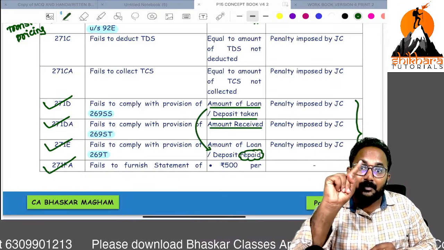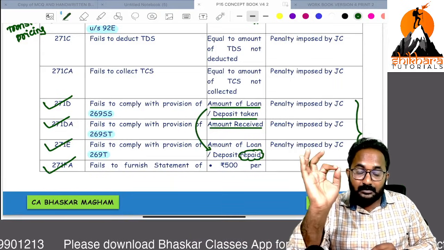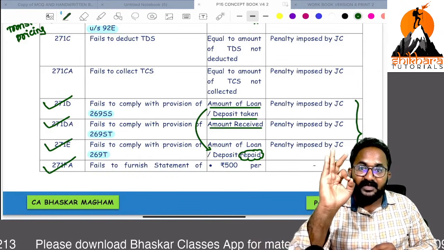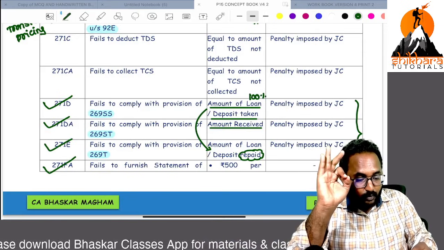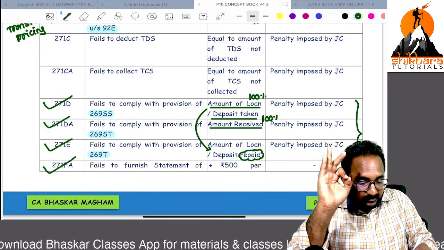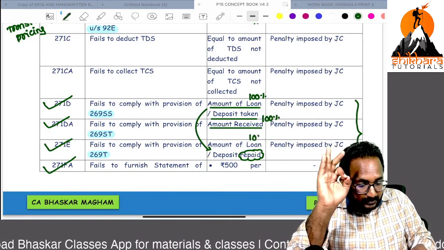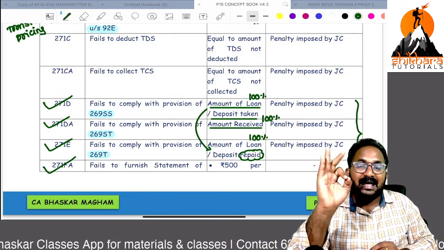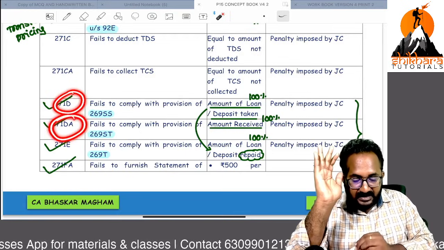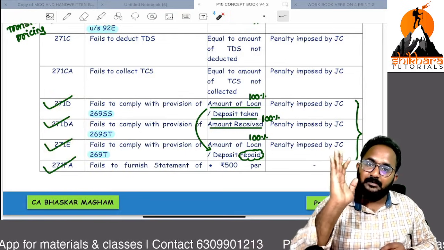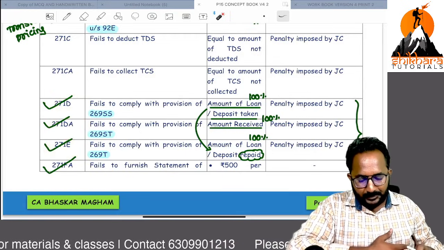If you have not complied, then you have to pay 100 percent of that amount received, or 100 percent of that amount so repaid, as penalty. 271D, 271DA, 271E. Clear?